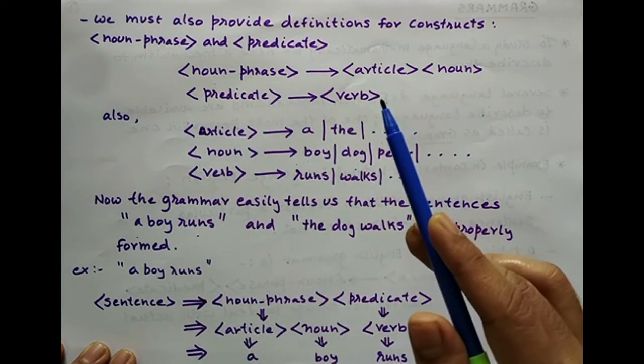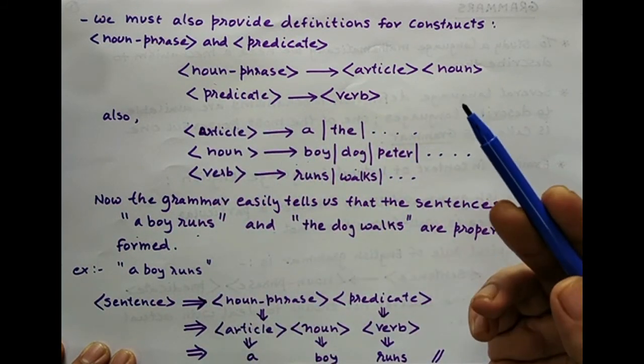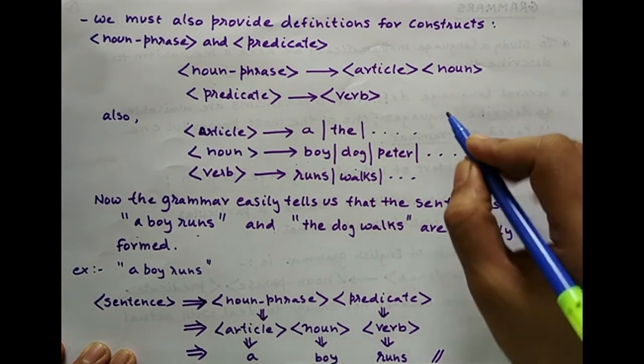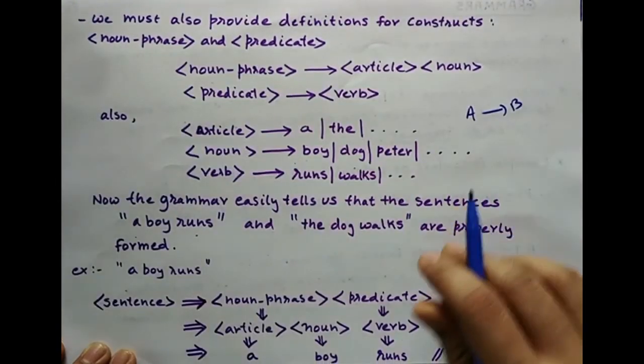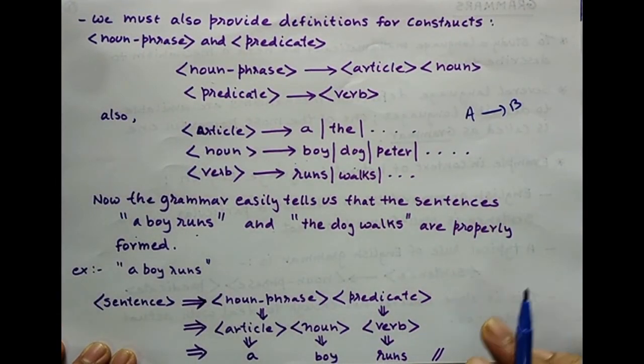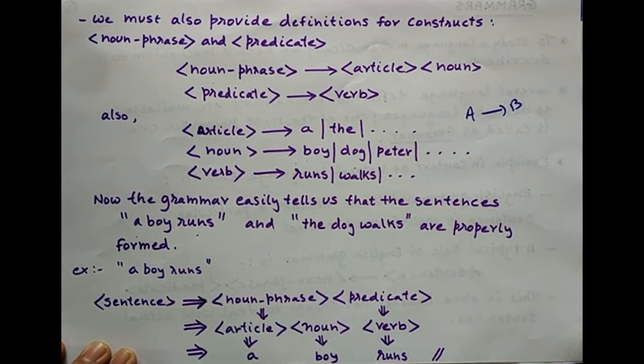So in general in English or in any grammar, the grammatical rules are always of the form A gives B, where the left hand side A can be replaced with the right hand side B. Now, in my previous example with respect to the English language, I had defined only 6 rules, because I could use only those 6 rules to see whether the 2 sentences that I had taken are correct or not.